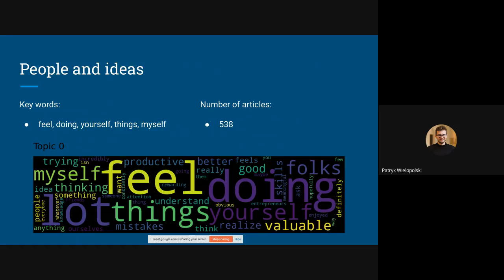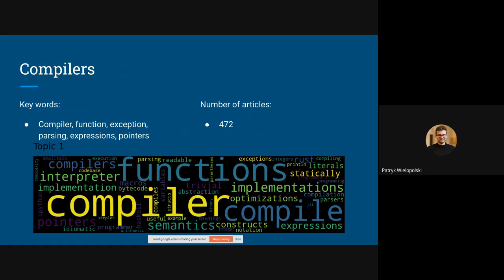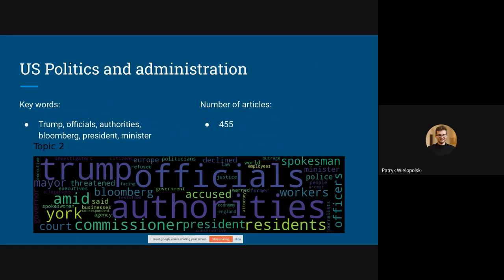Okay, let's move on to the next one. The second topic we called compiler. We see words like compiler, compile, optimization, implementation, functions, and interpreter, which can be connected to compilers in general. The next one is US politics and administration. We can see Trump, the officials, the authorities, everything very connected to United States politics.